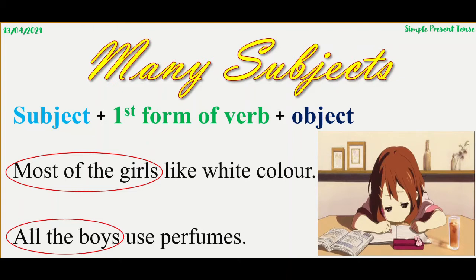The key to understanding simple present tense is to understand the subject. Before writing anything, make sure that you know about the subject. If the subject is single, you will write S or ES with the first form of verb. And if there are many subjects, then you will not take any help of S or ES. So, in many subjects, we will never use S or ES and the first form of verb will remain the same.